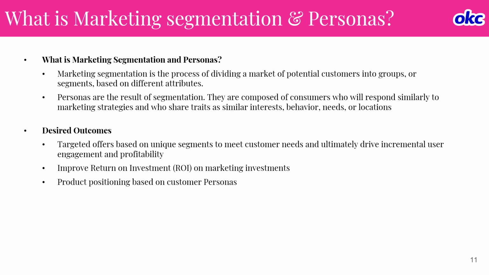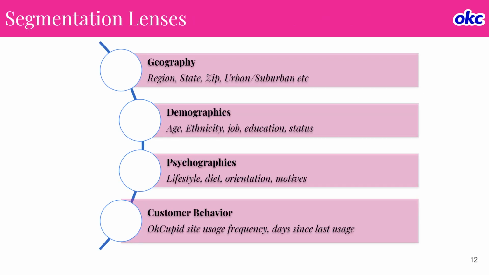Second, we'll be able to improve return on investment on marketing dollars. And third, we can create products and position products based on customer personas. For our personas, we used four different segmentation lenses. We looked into geography, demographics, and psychographics, which is lifestyle, diet, orientation, and motives, and also customer behavior. How are they using the site, OkCupid?